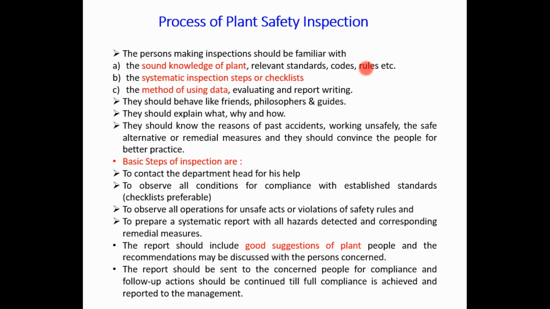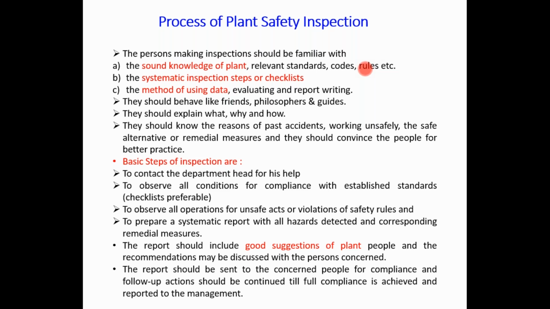Then only can the guidelines or loopholes indicated by the safety inspector be understood by the plant person. The systematic inspection steps or checklist should already be prepared.